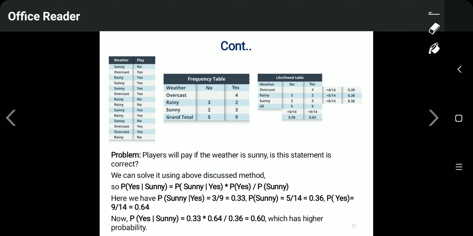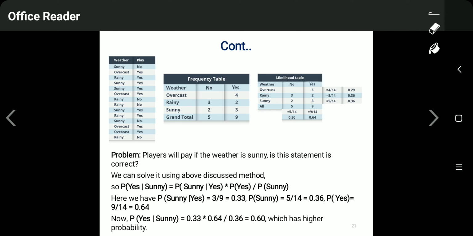The probability of sunny given yes means the match was played. What is the probability that the weather is sunny given the match was played? In the frequency table, the match was played for sunny cases 3 times. So the yes condition with sunny weather is 3 times, out of overall 9 times the match was played.